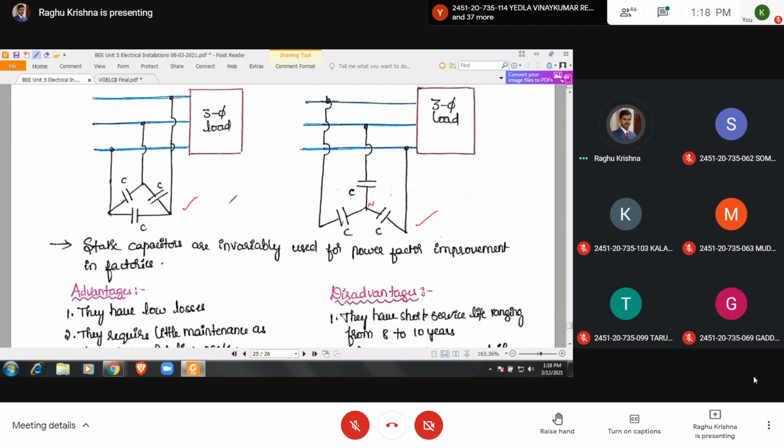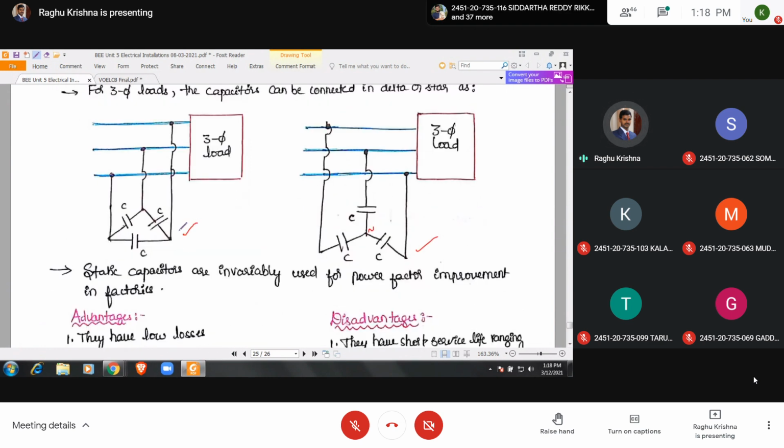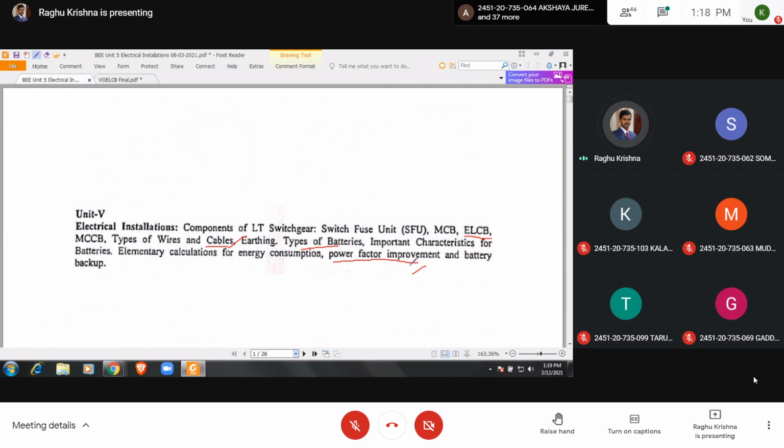Next, these are the capacitors connected in delta. So end-to-end connection: start is connected to finish of the other. Like this. And these connections are given to the three phases, three lines. So like this, you can attempt this question. Very important one. Power factor improvement means increasing of power factor. If power factor increases, what happens? The current drawn by the load decreases.